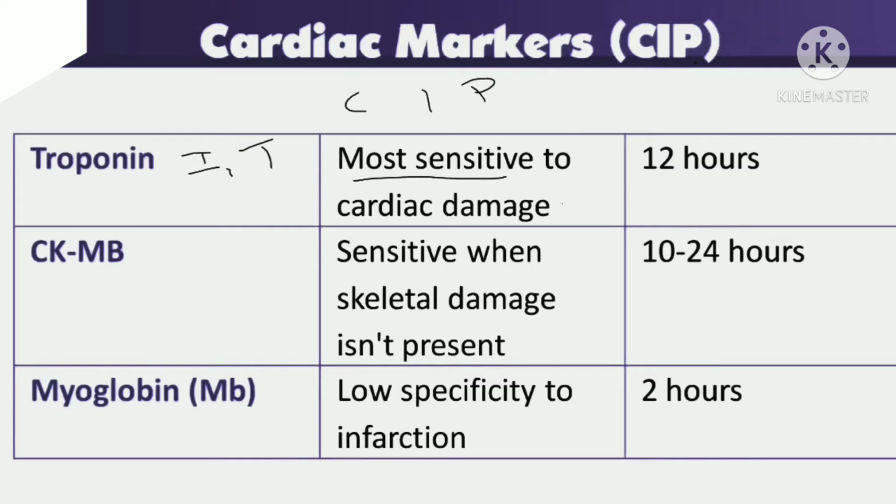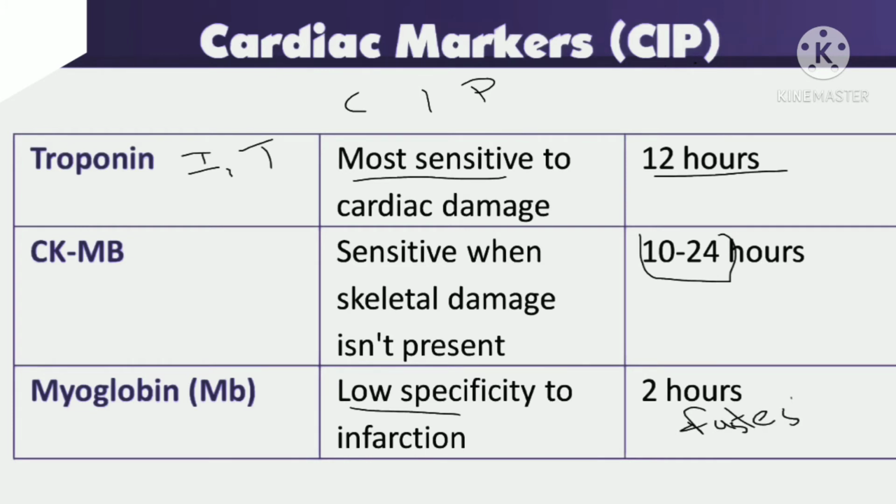Next comes the CKMB. CKMB is sensitive when skeletal damage is present. When there is any skeletal damage, then we can find the CKMB, and it is found only 10 to 12 hours after the heart damage. Next is myoglobin MB.